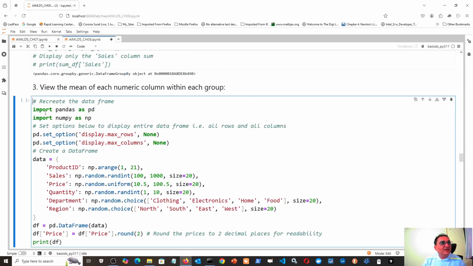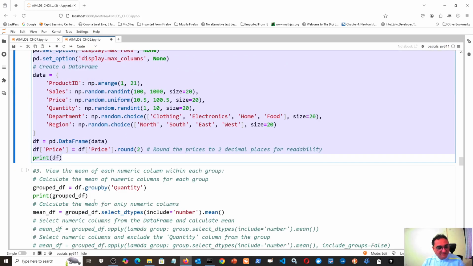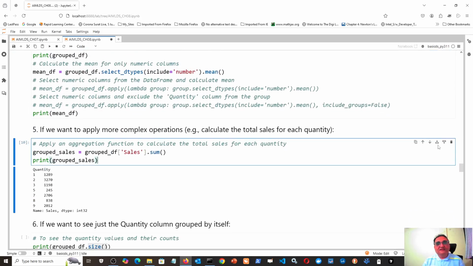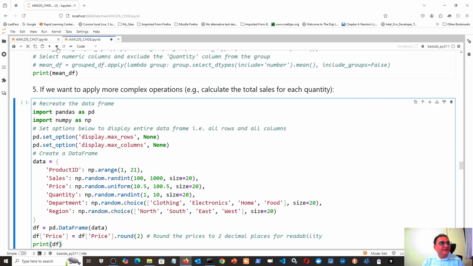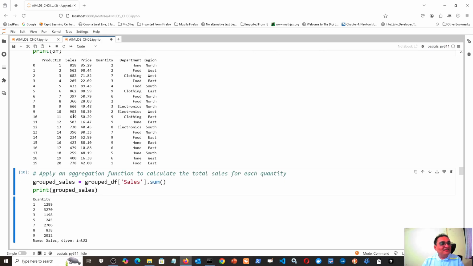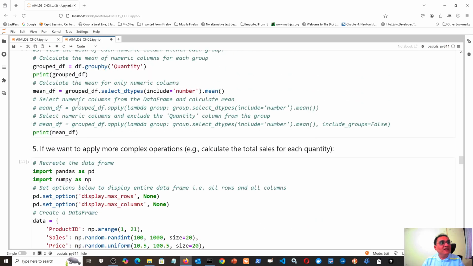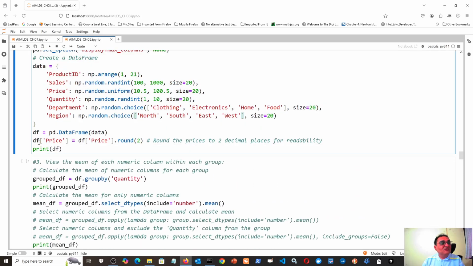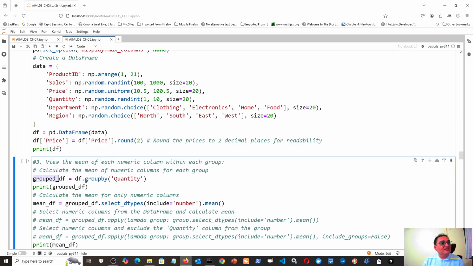If you want to recreate the data frame just for better understanding, then let me add one cell and let us recreate the data frame. So I'm grouping by sales column means find the same cells. Maybe 818 cell is there. Is 818 appearing again anywhere? Mostly it is not appearing. Then 562, more it is appearing. Then no, it is not appearing. So this is group df, and sorry, group df is the quantity grouping which is obtained here. This is my group df.